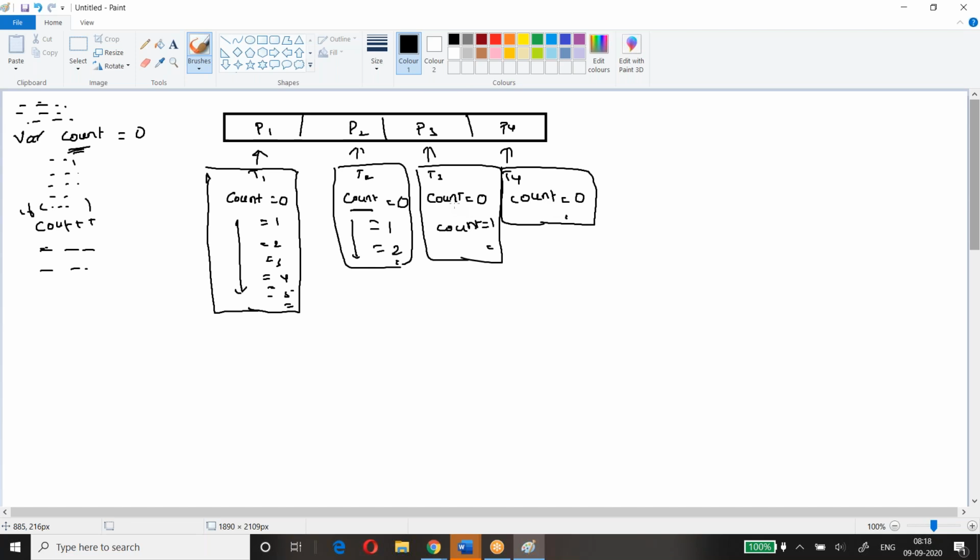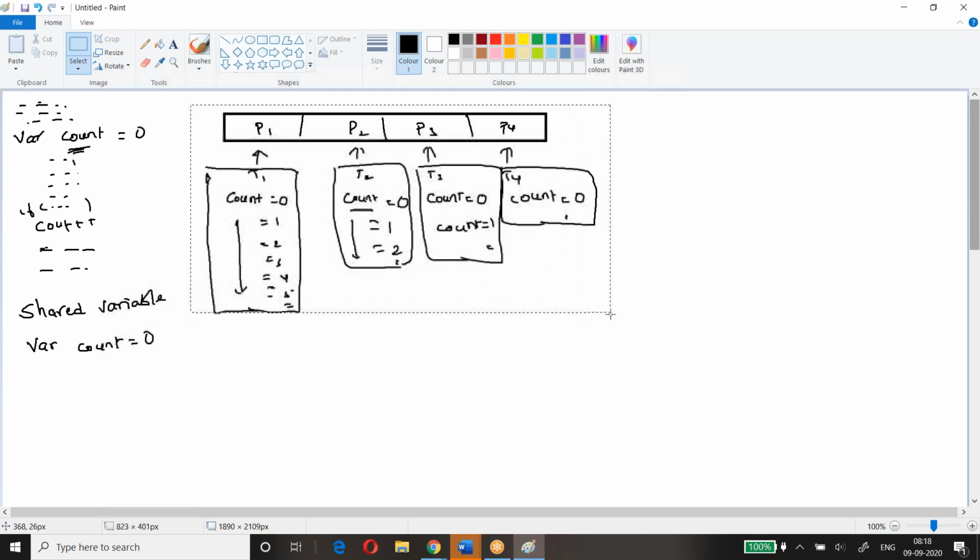But instead of that, if I take a variable which is a global or shared variable, let's take an example. I have taken a variable, something. That variable is count equal to 0. Let's assume that I'm taking the same. Now, what will happen in this case? In the shared variable,